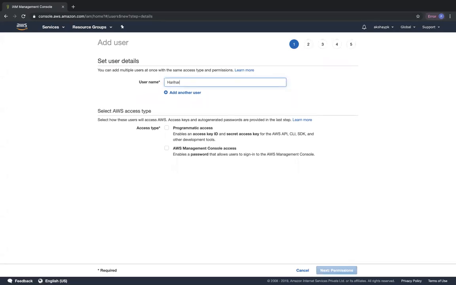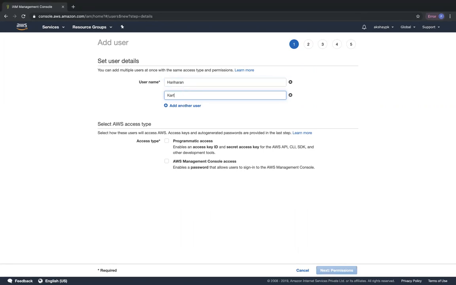So since we have Hariharan as part of this call, I hope he's there. Yeah, so we have Hariharan as part of this call. We are going to add a user called Hariharan. And then the next person that we are going to add is called Karthikeyan. Okay. So these are two users who are part of the HR team right now.